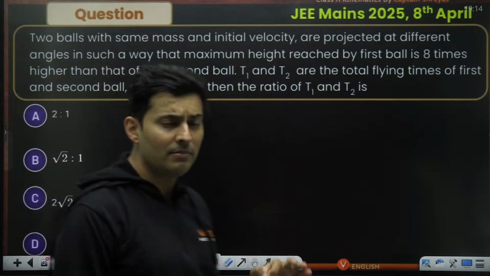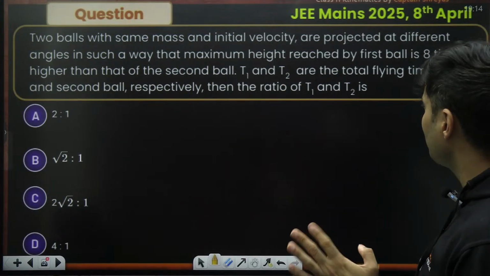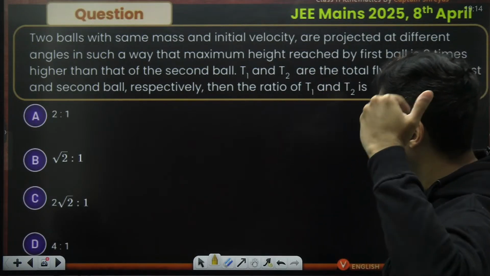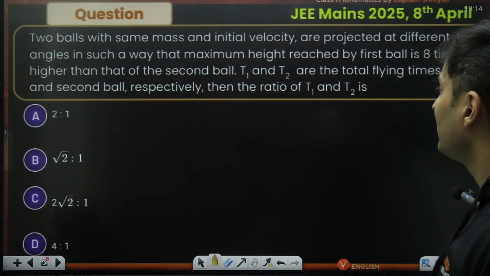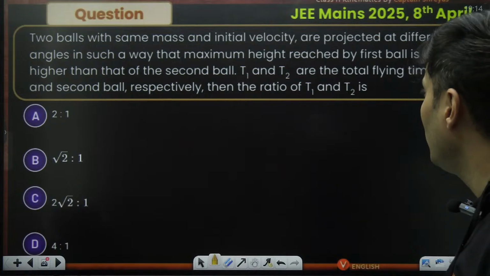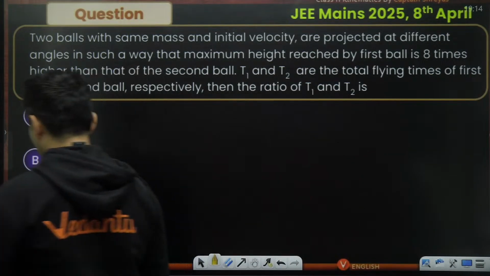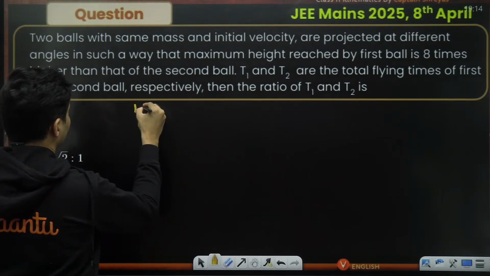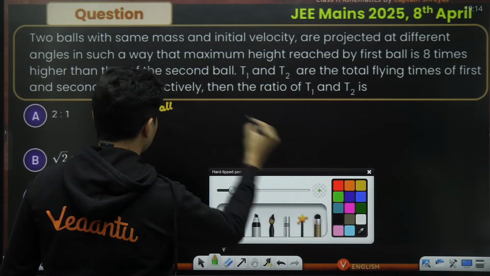Two balls, same mass, same speed, at different angles. The maximum height of the first ball is 8 times higher than that of the second ball. T1 and T2 are the total flying times of the first and the second ball. Then the ratio of T1 and T2 is. Okay, so let's talk about it. This is the first ball.